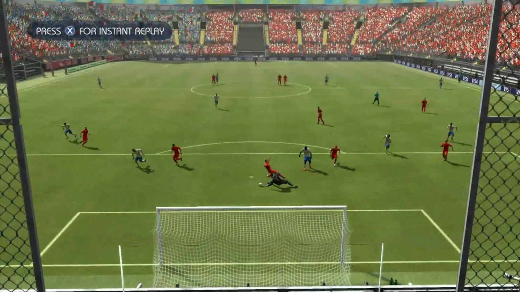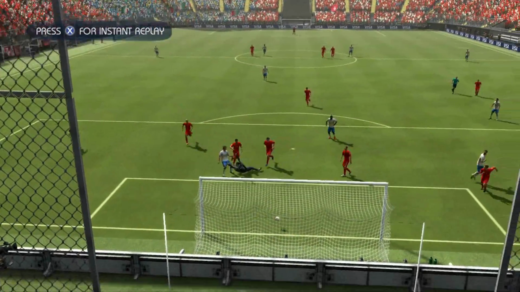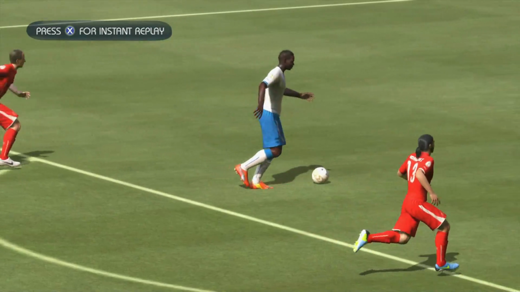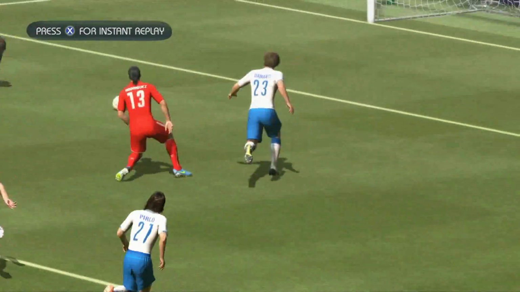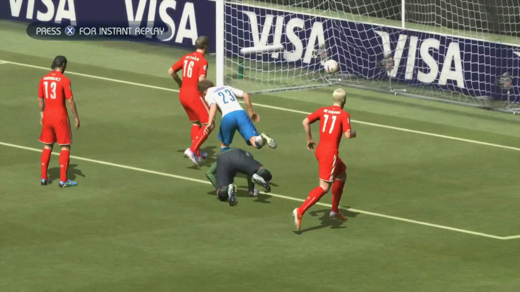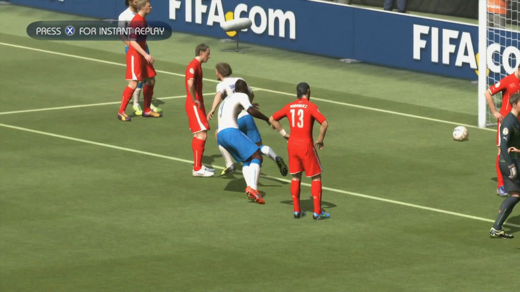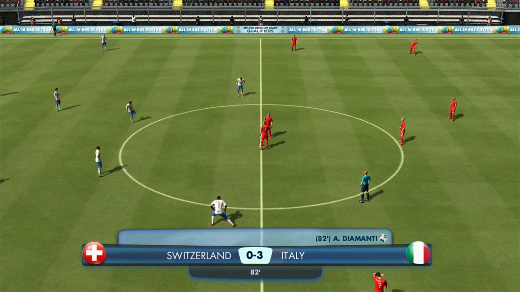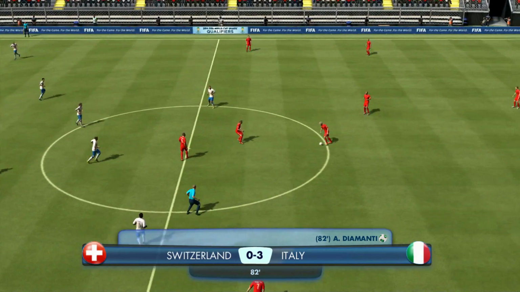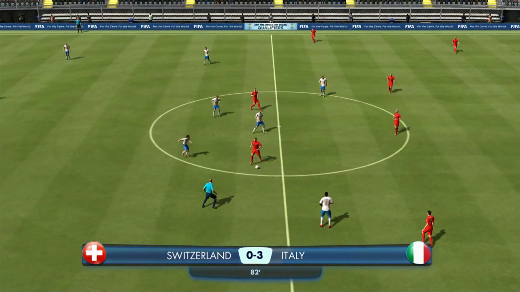I mean, it just felt like it was Italy's day all along. Italy didn't even need to do much either. They didn't have to do much in this game. All they had to do was wait for Switzerland to attack, and then for that attack to crumble, and then they go forward and score. It's a great tactic, and Italy will be going to the semi-finals of this World Cup.